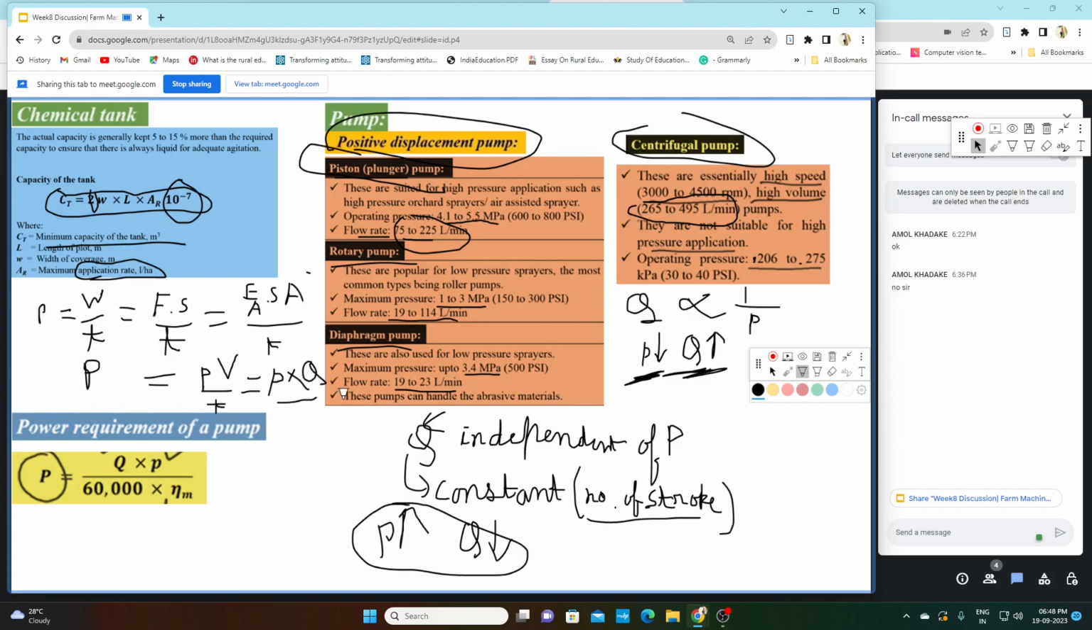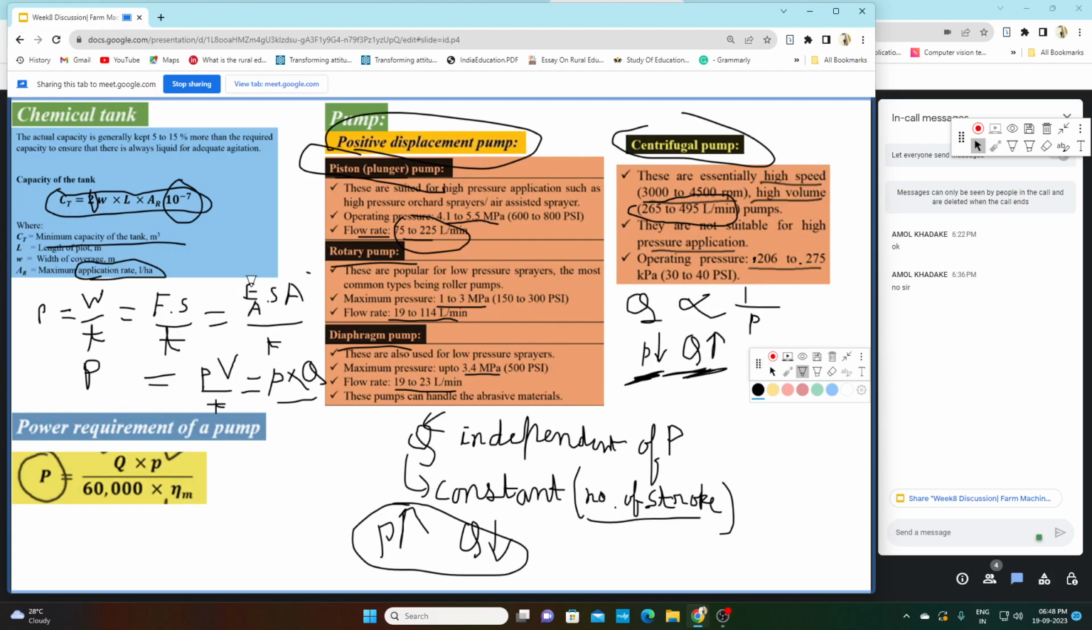So again I am repeating how we reach this formula. What is power? Power is work done divided by time. Now what is work done? Work done is force into displacement. Now in case of pump, we have seen we require our quantities in the form of flow rate and pressure. So we have to convert this force and displacement into pressure and flow rate.